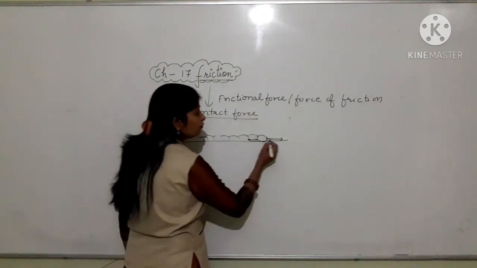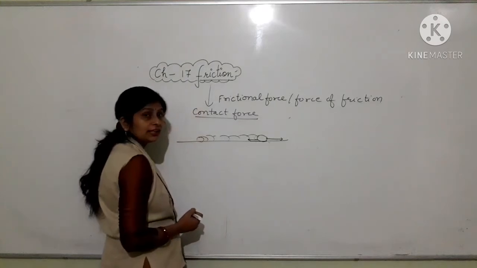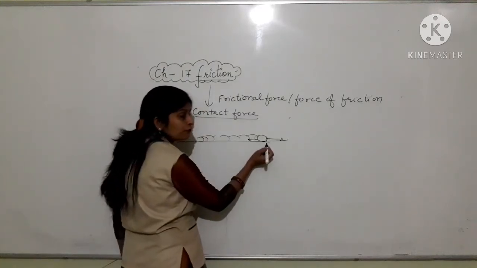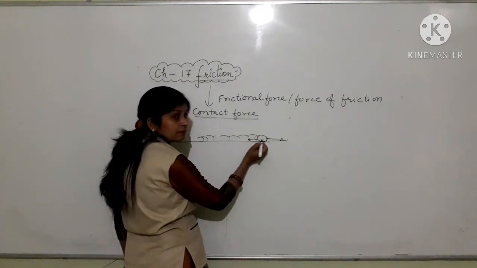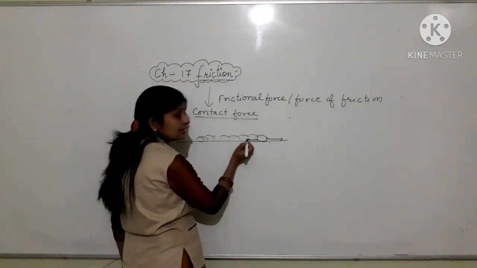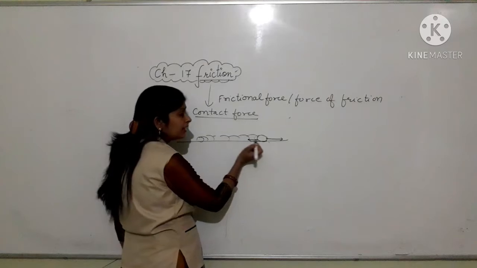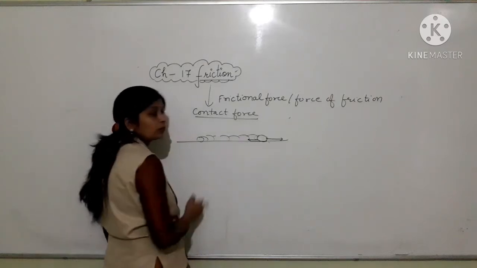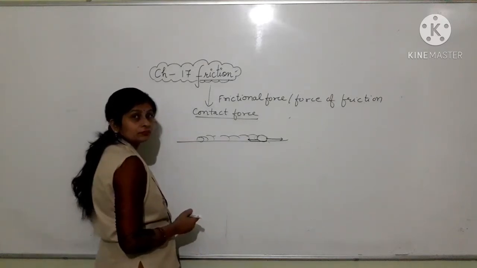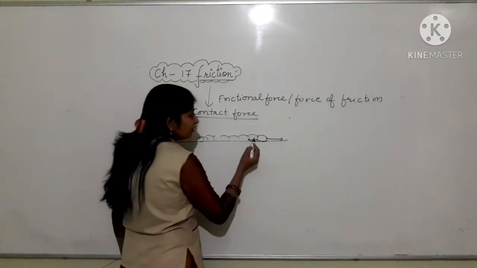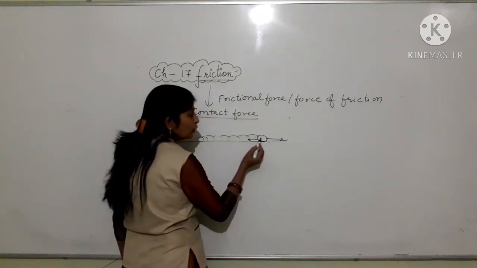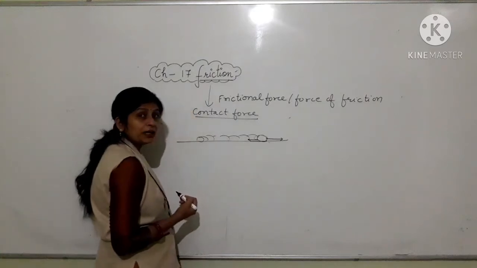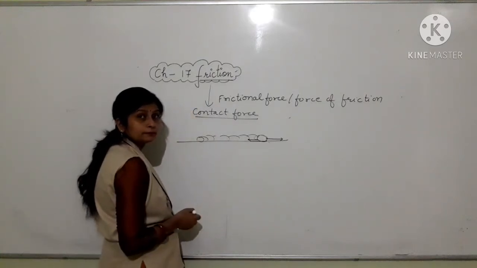If it is moving in the forward direction, then the frictional force exerted by the ground on the ball is in the opposite direction, that is, the backward direction. Okay? This opposite frictional force reduces the speed or motion of the ball.